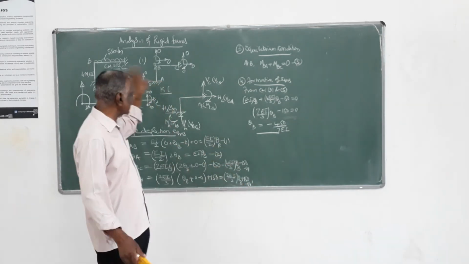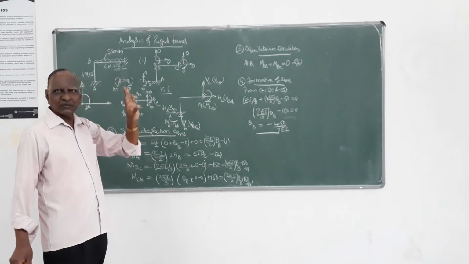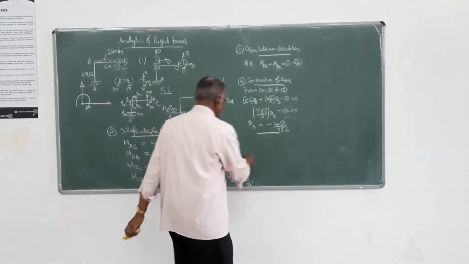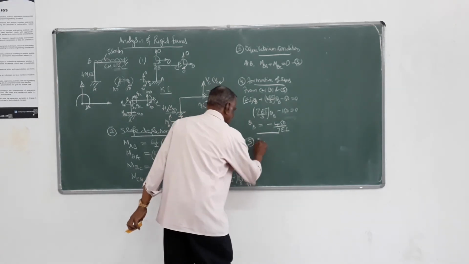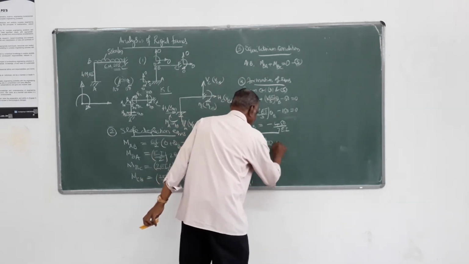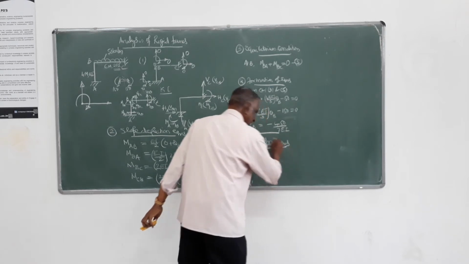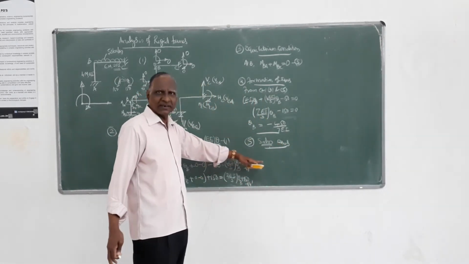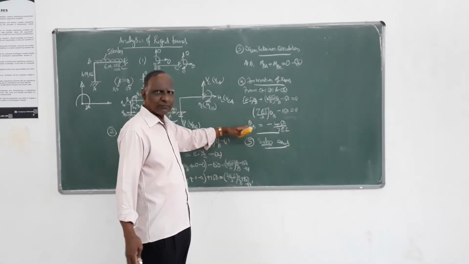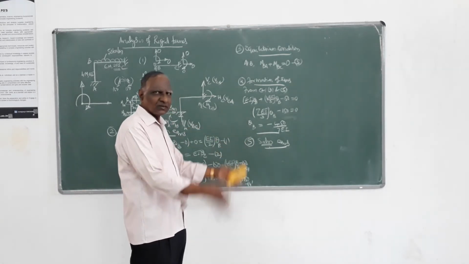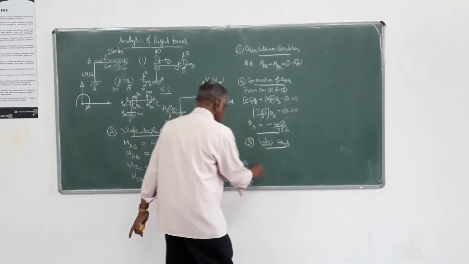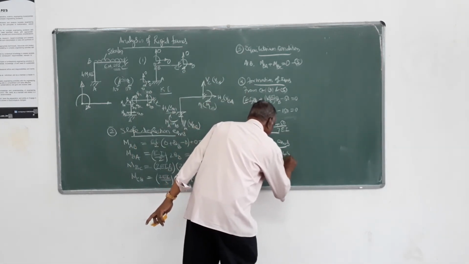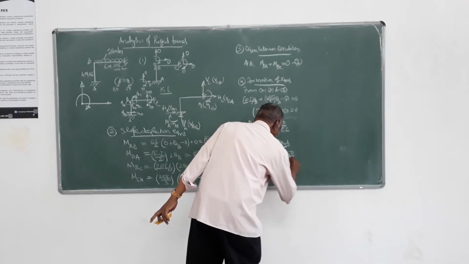That's why I told you I will select a simple problem to start with to explain the procedure. Otherwise, you can take the solution of equations as the next step. Here there is no solution process involved, because you get only one equation. So theta B is minus 450 by 7EI.